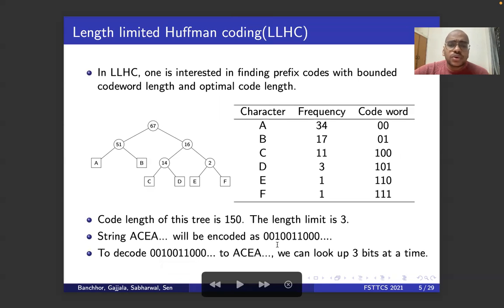Now, since we are doing 3 bits at a time, and in each lookup, we are decoding at least one character.